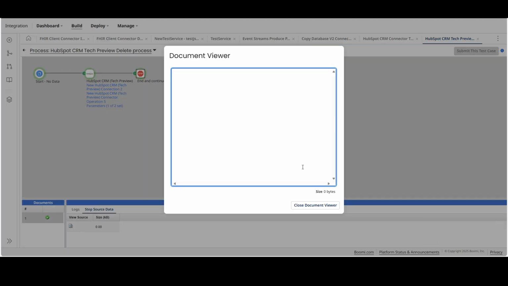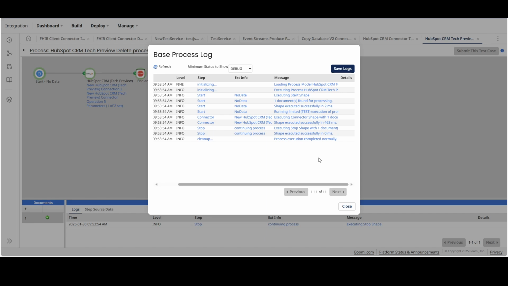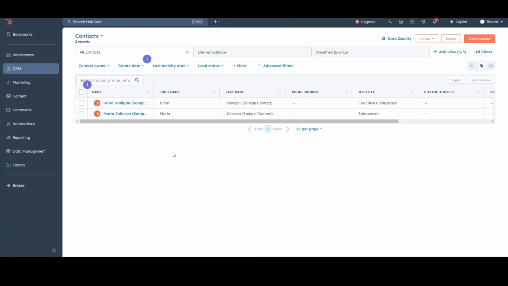So it does not return any response data. Instead, it will return the 204 no content. Let me also show you the HubSpot contacts portal. So here we can see the contact is no longer present, which is Jane Doe.